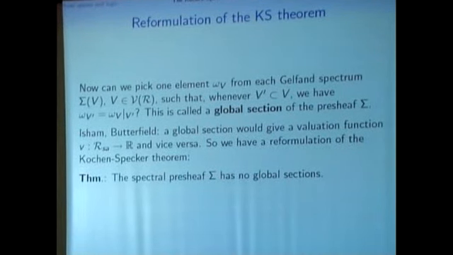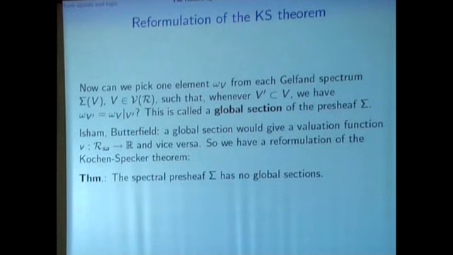Namely, one can ask if we can pick from each of these many Gelfand spectra one element such that they fit together under this condition. If I have a subalgebra of some other algebra, then I would have the element I pick down here given by that I pick up here and then restrict it down.